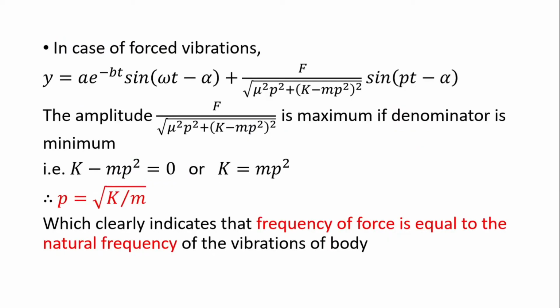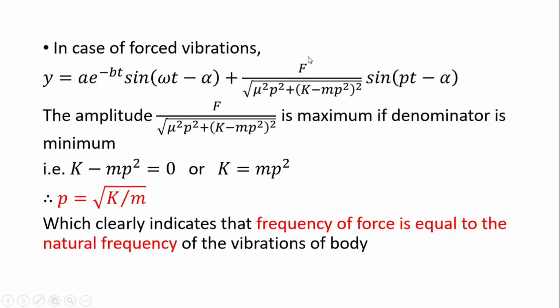Now we are familiar with the expression for displacement of the forced vibrations, given by the formula presented here. If it is the case of resonance, then the amplitude will be maximum, and the amplitude in this case is equal to F upon square root of (μ²p² + (k − mp²)²). So this is the complete